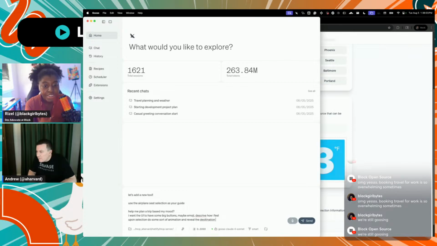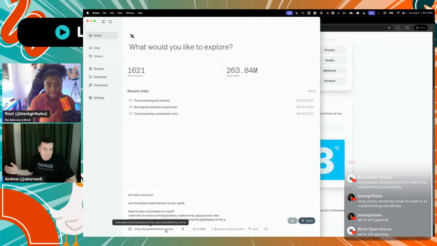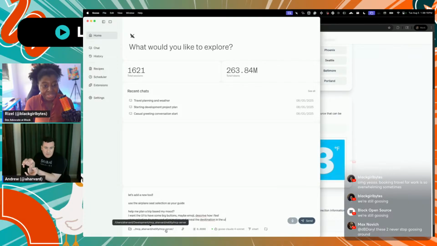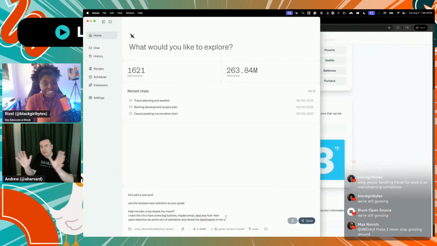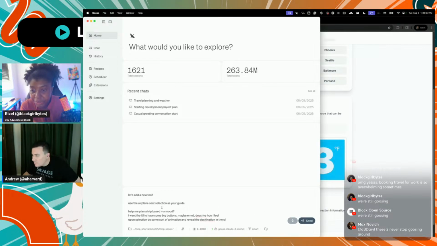Ooh. So you're even having Goose literally add a tool to your MCP server. So I'm going to use this as a current code base and see how it does. Because I've written all of the UI demos for the most part by hand. I have kind of vibe coded each little UI piece and just said, make it do this. But I never used it to say, use this tool as an example, and see if it understands enough about the entire code. So we'll see if it works. That's exciting.